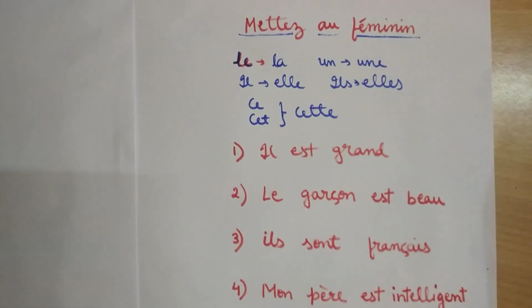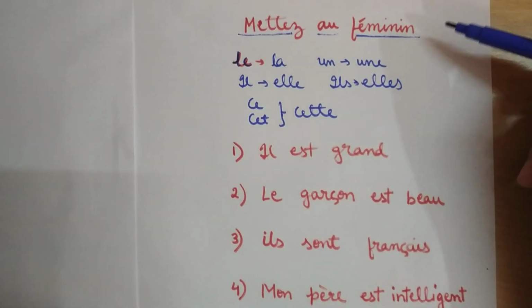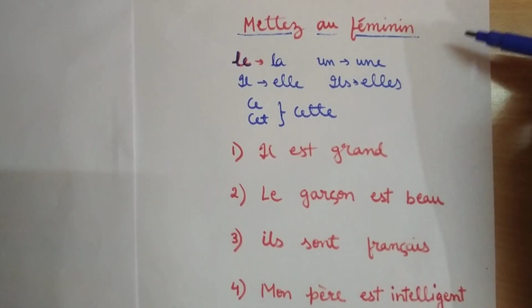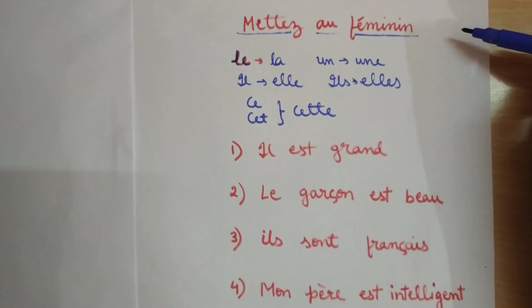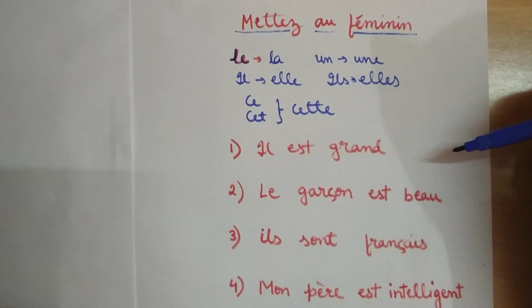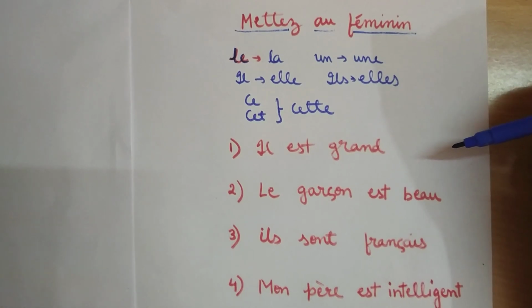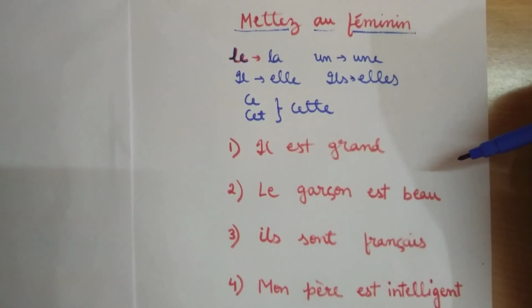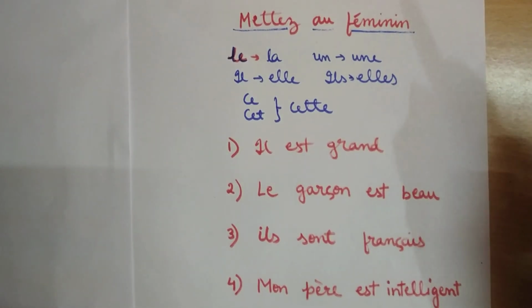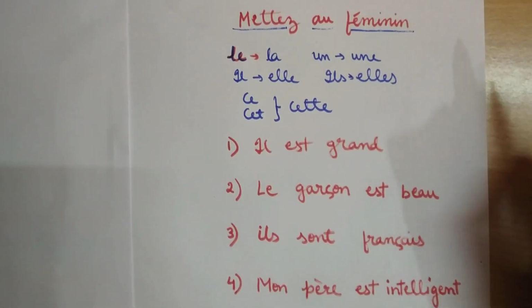We will put together all these and see how we make into feminine of the sentences. Okay, we put all the rules that we have studied so far and see how we make sentences. If the masculine form of sentences are there, how do we make them into feminine? Okay, I hope everybody is clear what is feminine of the sentences.